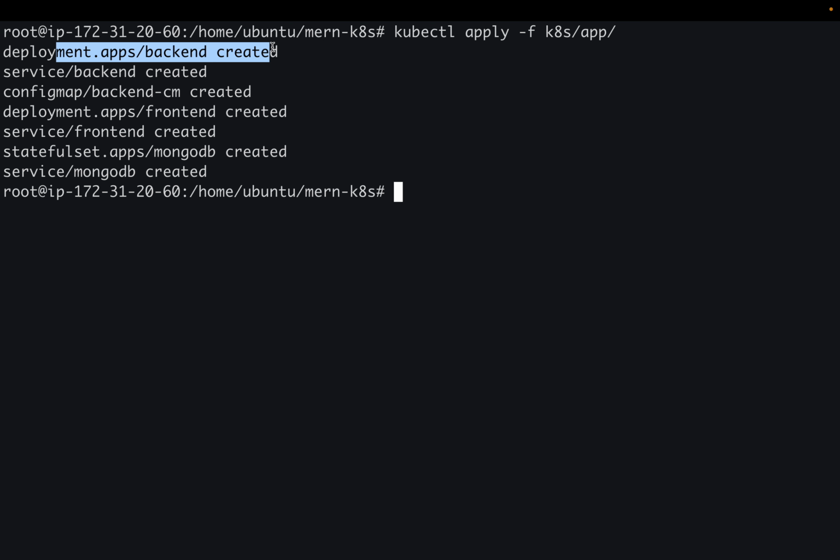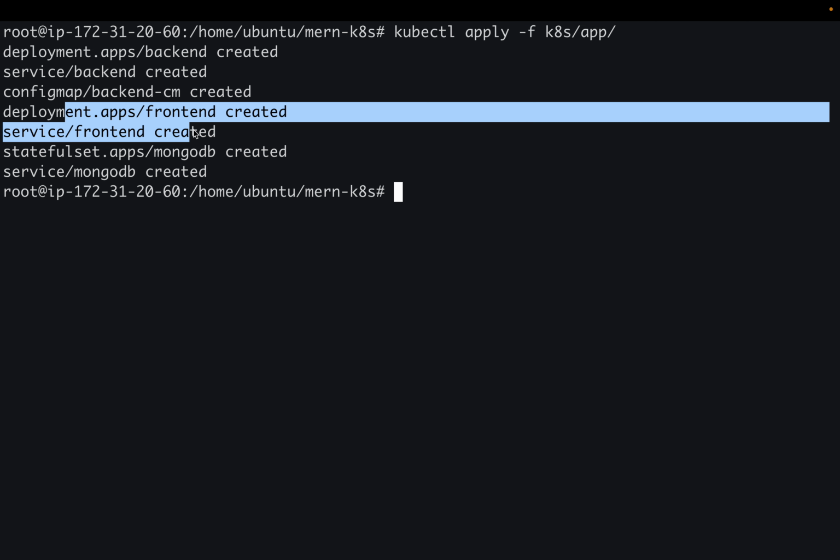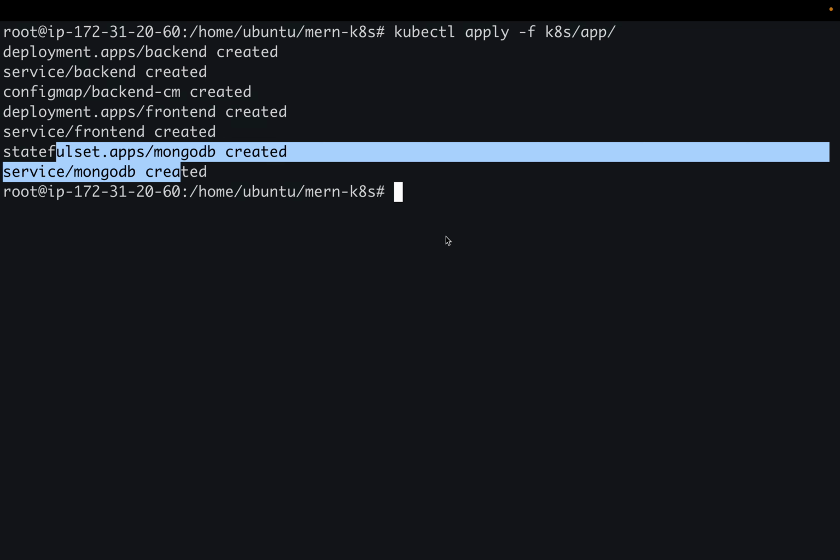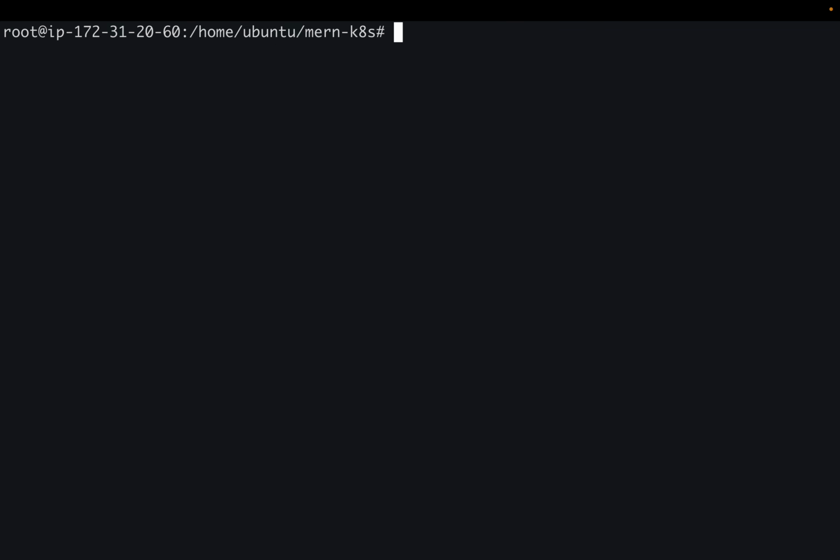Okay, so our deployment for backend is created. Service is also created. Config map was also there for my URL and all. And for frontend, deployment and service is done. And for MongoDB as well. Cool. Let us check if the pods are running or not.